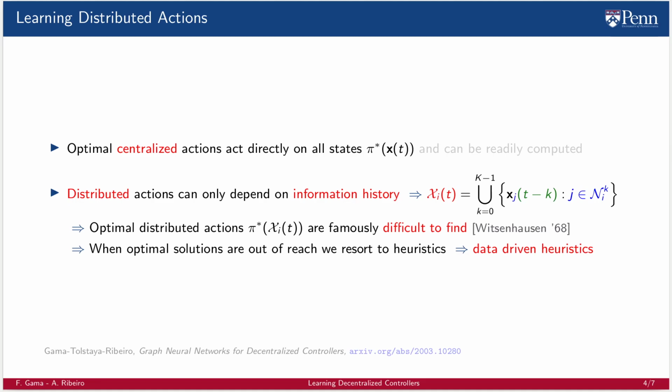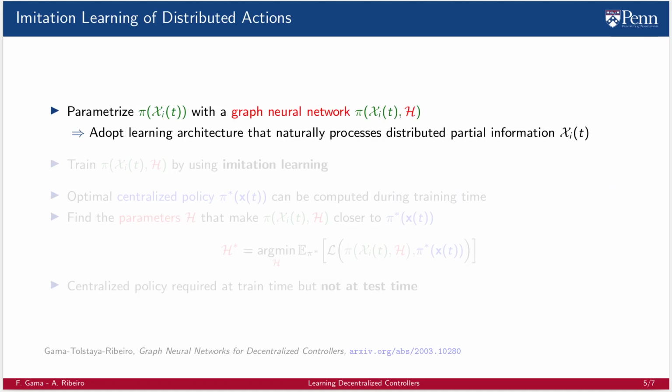So, what do we do when optimal solutions are out of reach? We resort to heuristics, in particular to data-driven heuristics. The data-driven heuristic choice resides in adopting a learning architecture that naturally processes distributed partial information. That is, we parameterize the distributed action pi that relies on the information history x sub i of t by means of a graph neural network. Since GNNs are naturally local and distributed information processing architectures, we are certain that whatever GNN we pick will result in a distributed action pi that respects the partial information structure, the information history.